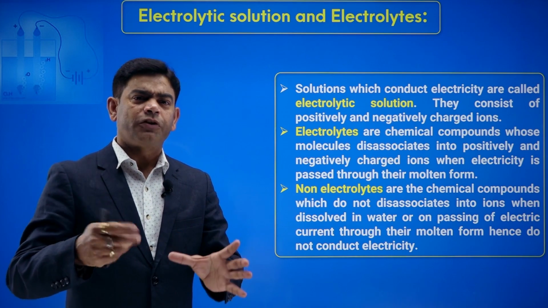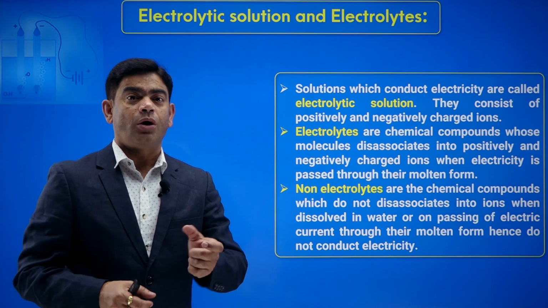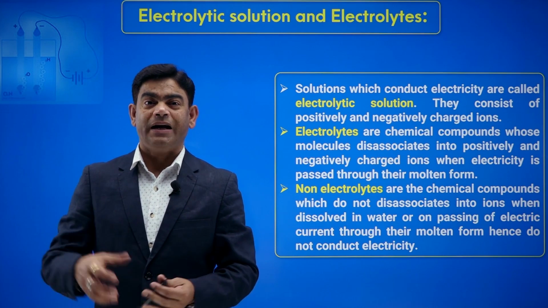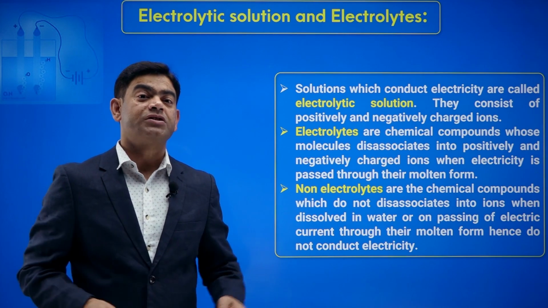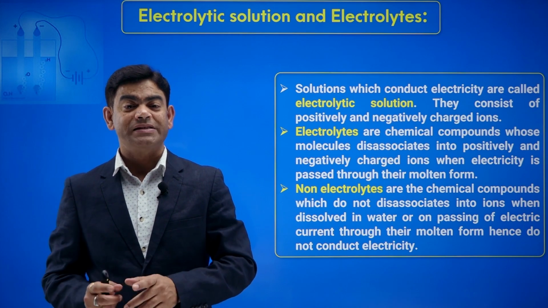Okay, they come from the solute that you are adding. So that solute is called an electrolyte. The solution is an electrolytic solution, but the substance that you have added, which makes the positive and negative charge, is called an electrolyte. So what are electrolytes?